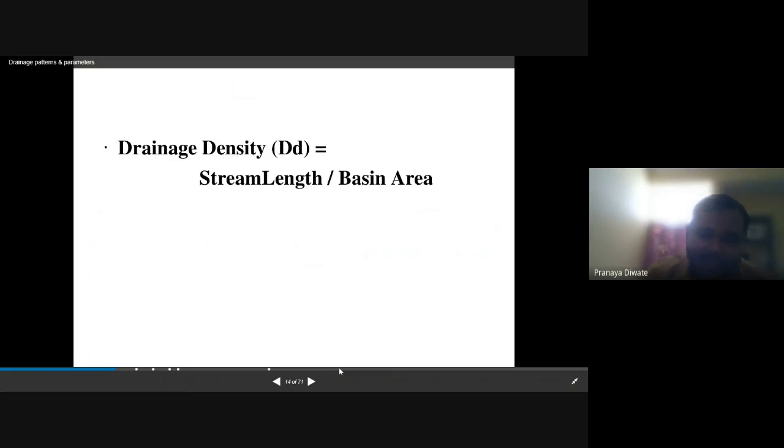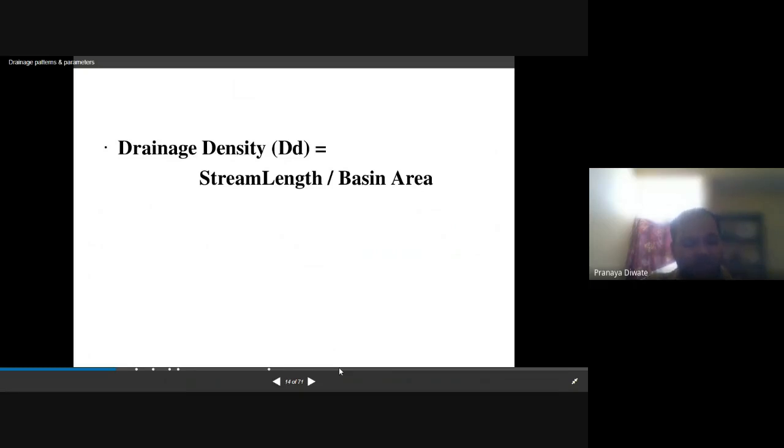If you look at the formula, you can easily come to know that it is designed in such a way that the stream density of an area can be calculated.